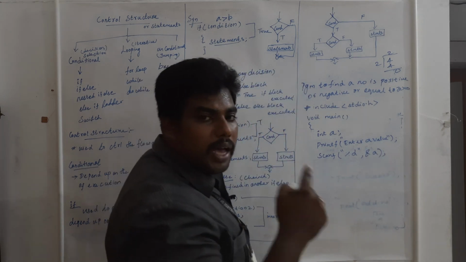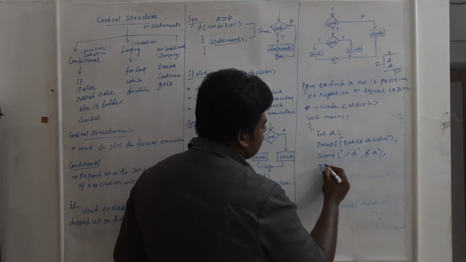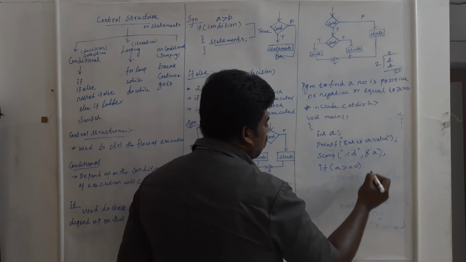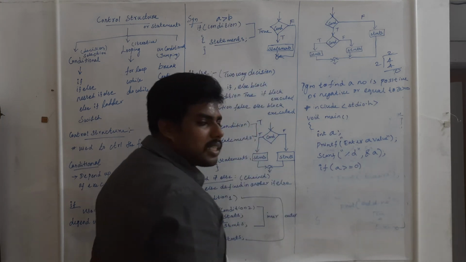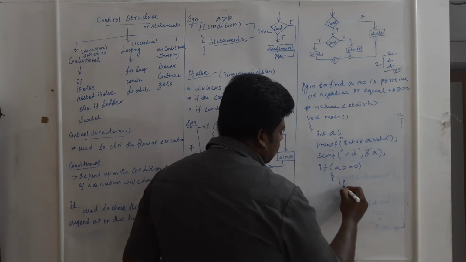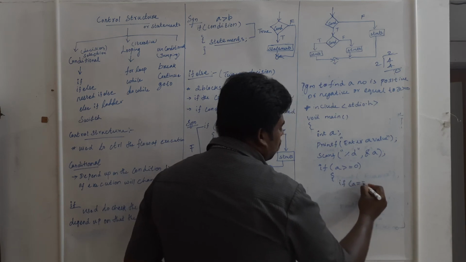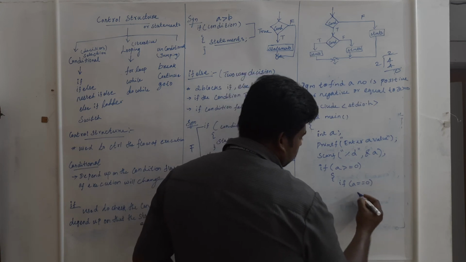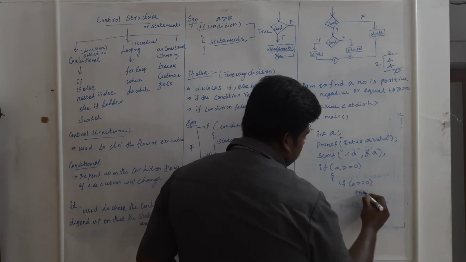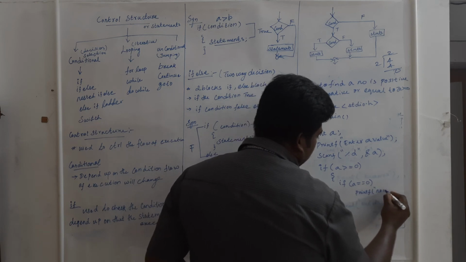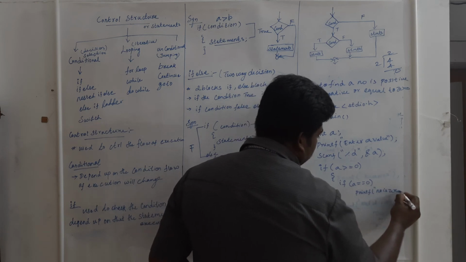Now I am going to check a condition. If a greater than or equal to 0, curly brace. If a equal to 0, printf number is 0.